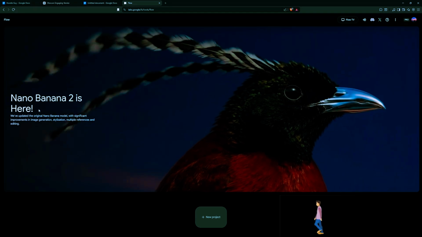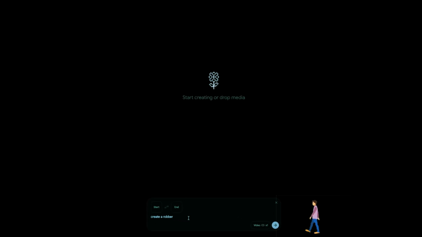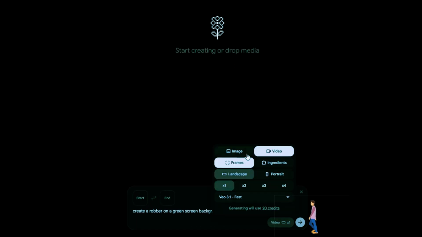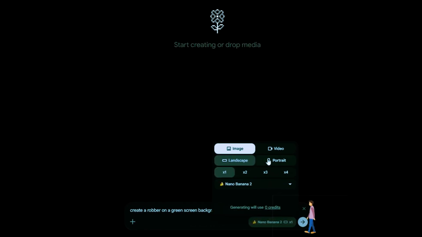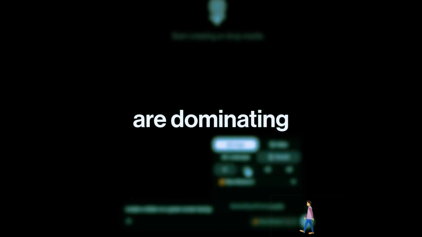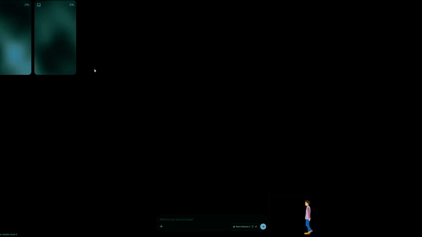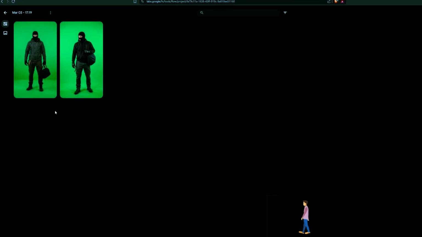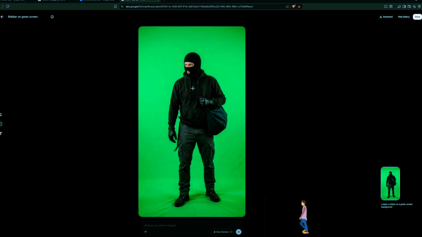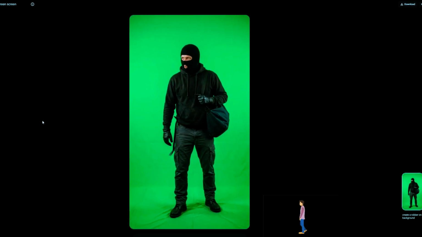We are generating our main character asset. I click New Project and drop in the prompt for a robber on a green screen background. I am setting the aspect ratio to portrait, 9:16, because we are dominating the short form feeds. I hit generate and boom, we get options. I am grabbing the one with the black hoodie and mask. It is solid, but it is not viral yet.